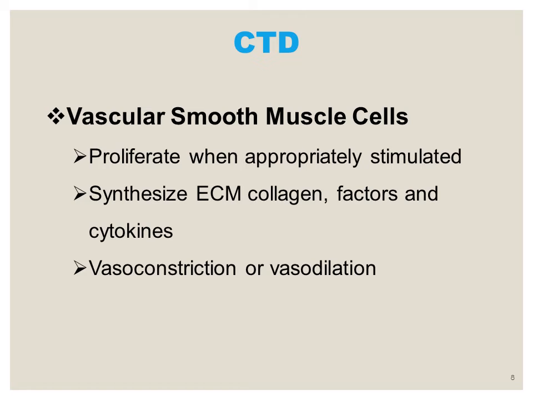Now the functions of the vascular smooth muscle cell. Under certain influences, when they are appropriately stimulated, vascular smooth muscle cells undergo proliferation and they synthesize extracellular matrix, collagen, growth factors and cytokines. And under certain conditions they can undergo vasoconstriction or vasodilation.